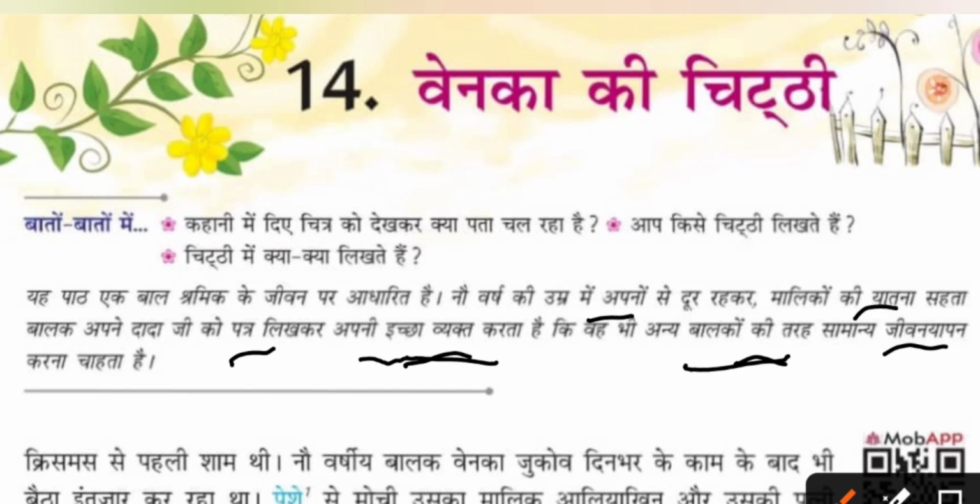So the important thing which we have to learn from this lesson is child labor eradication. We have to eradicate child labor from our country. The fundamental right of education has to be given to each and every kid. Each and every kid has the right to study. Rural development has to be taken care of, and family affection is the life value which we have to learn from this lesson. The whole letter is very heart touching. Being away from close relations, how it feels is well portrayed by the author.